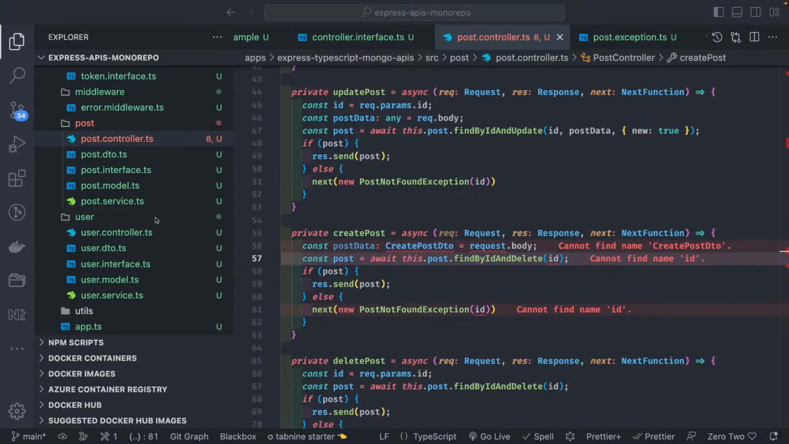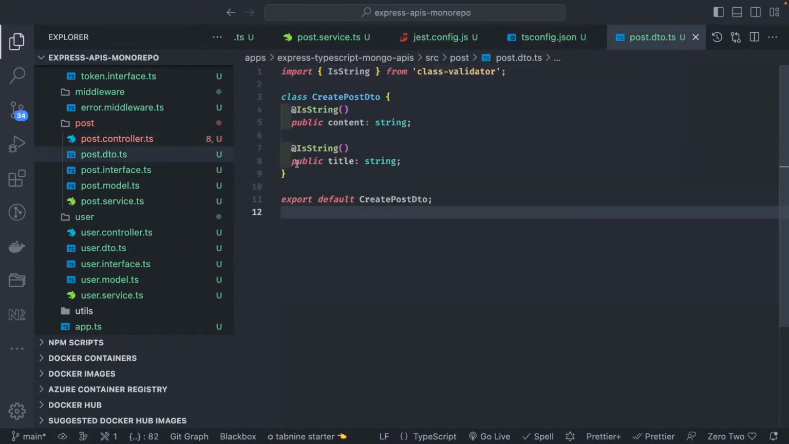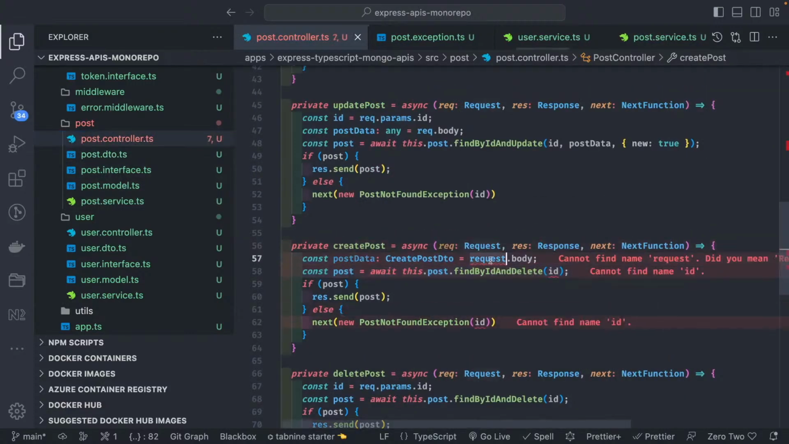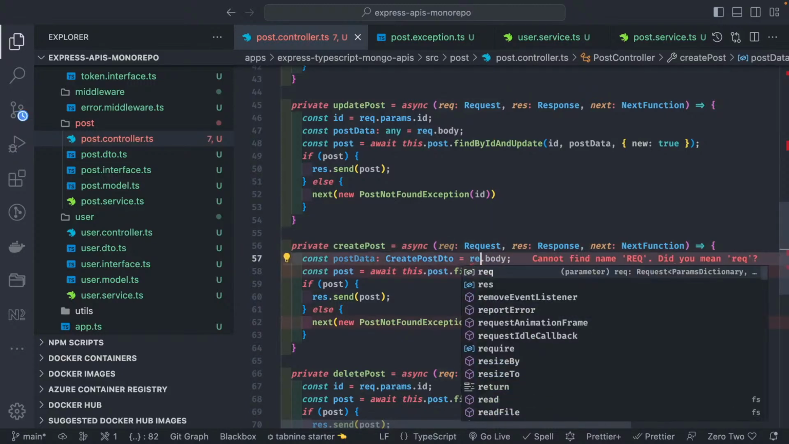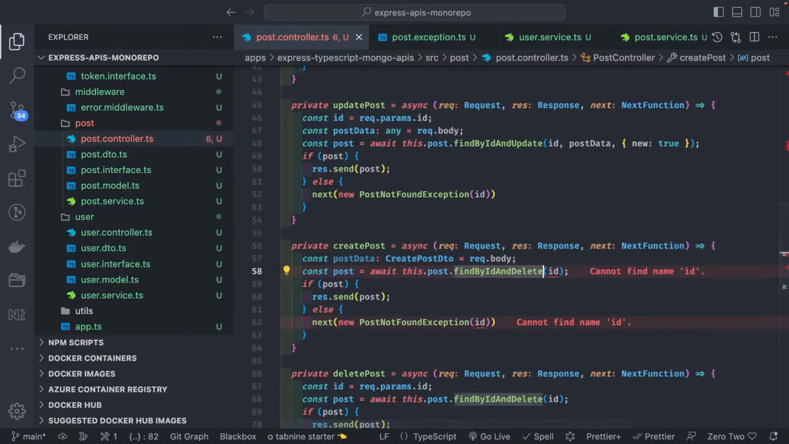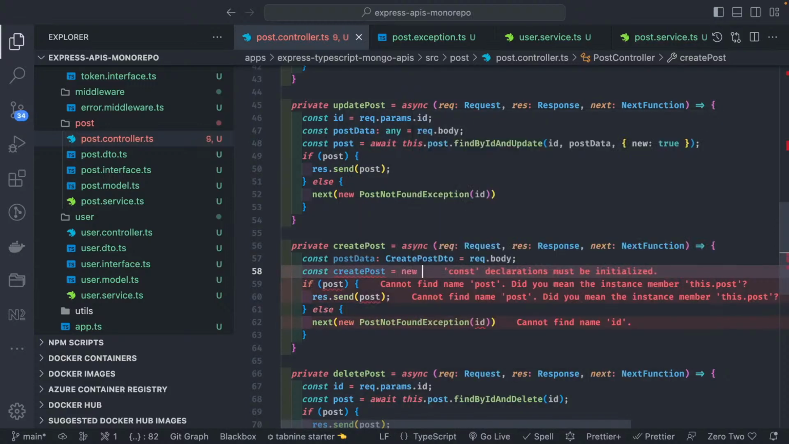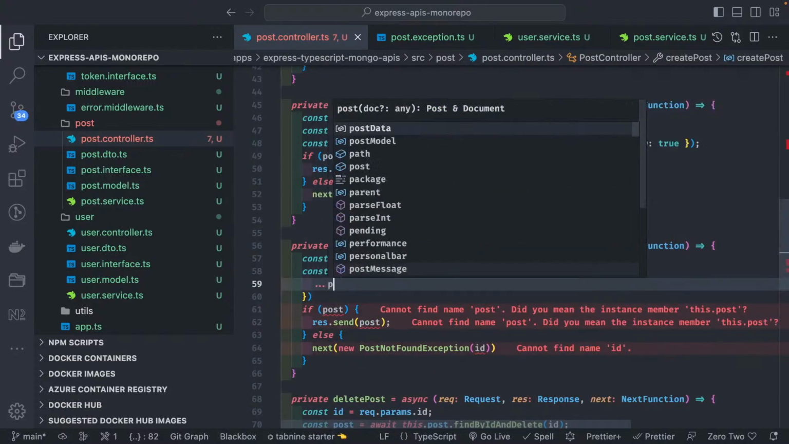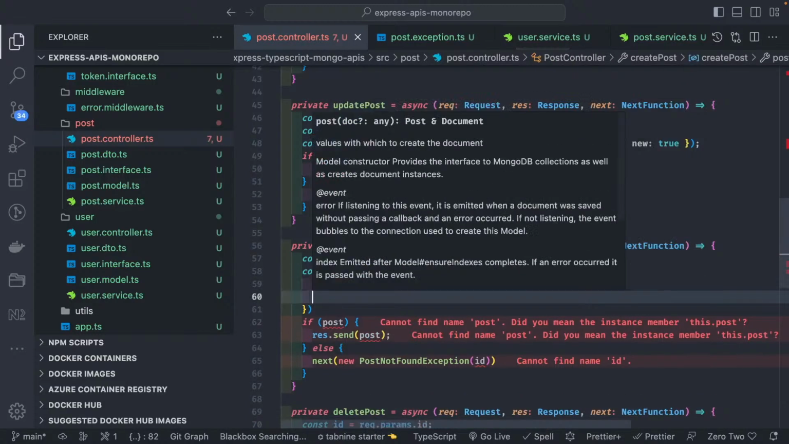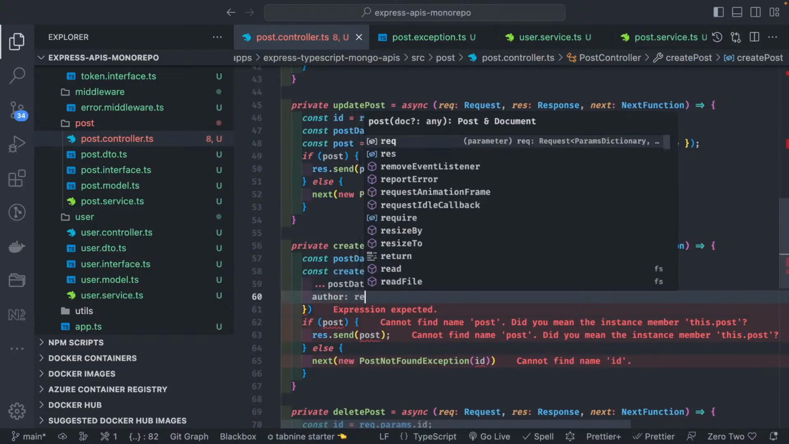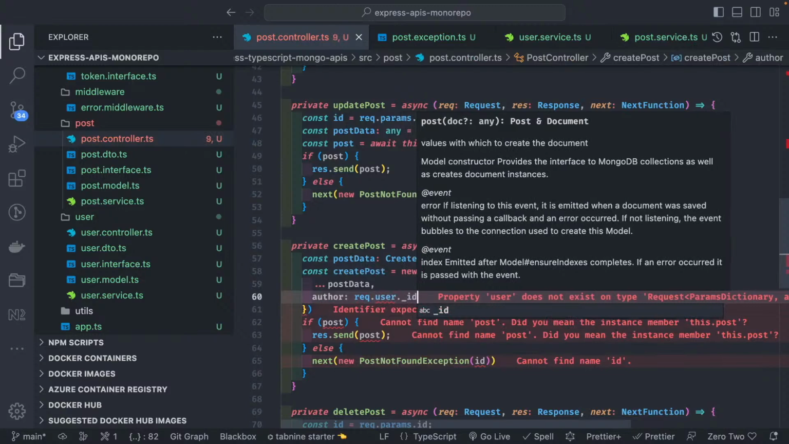So what do we have in the post DTO? Just two properties, title and string. So in the post controller, we can import that here, and here request.body. And here what we will do is simply create post. So const created post equal to new this.post, and here we can pass the payload. So we have post data, and the author is another argument, right? And here author, how we can get request.user._id.